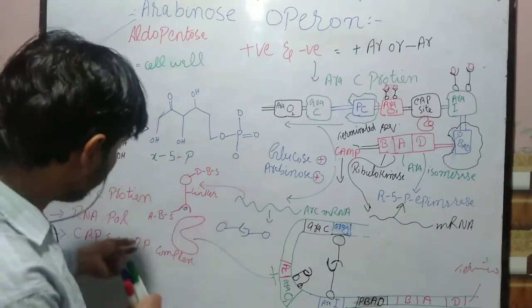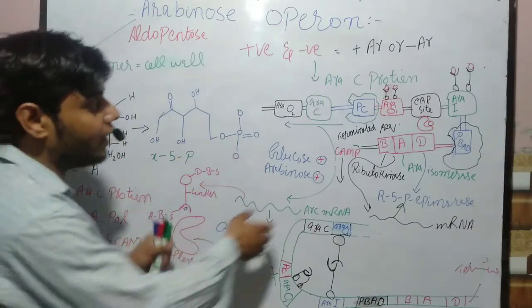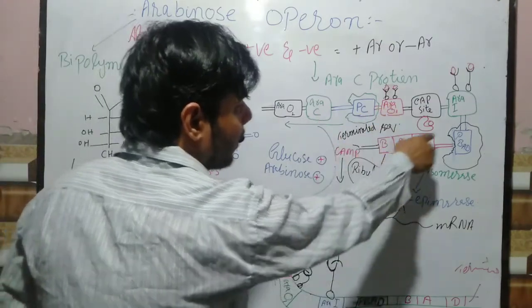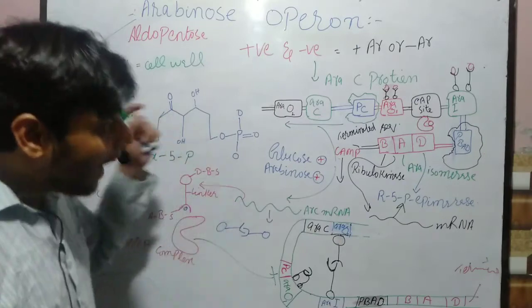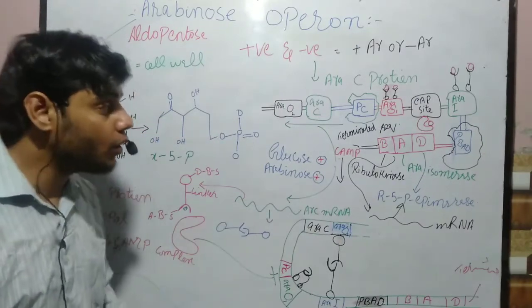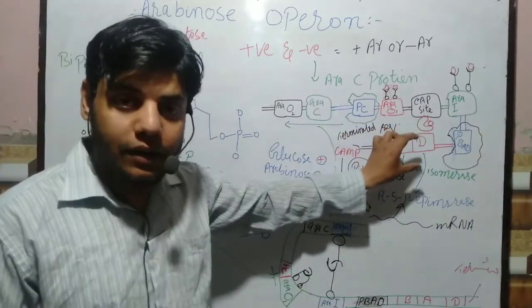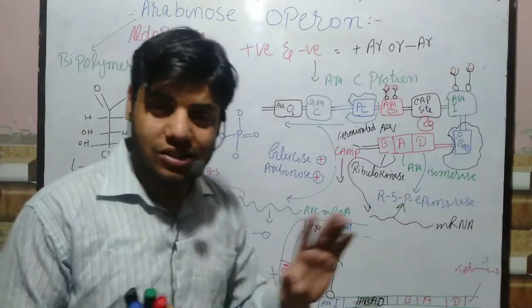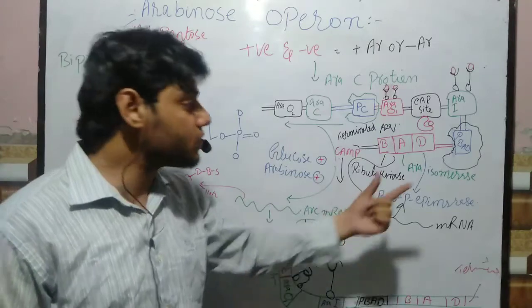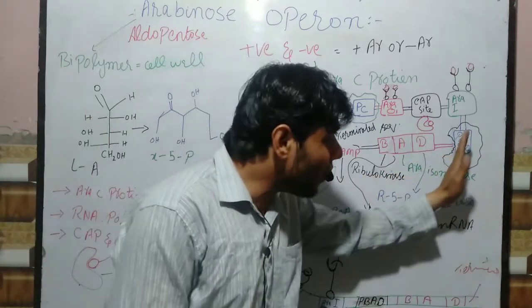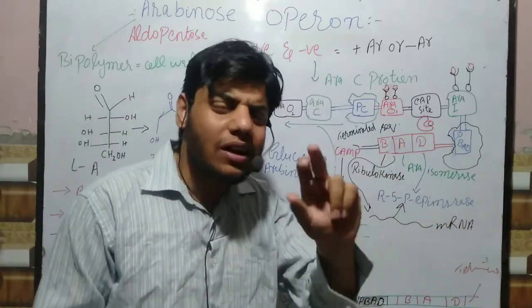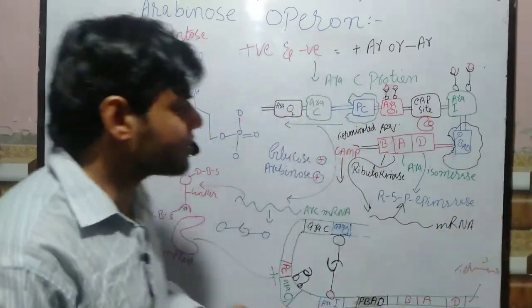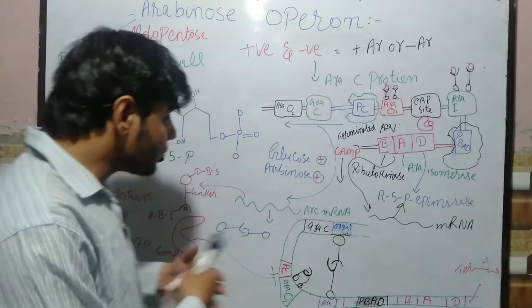So arabinose will bind to this AraC, and it will bind to this AraO and this AraI site. Still the transcription occurs. Why? Because the space is free. Although the CAP complex is not present, the transcription still occurs, but remember, at that point it occurs at a low level. The genes are transcribed at a low level.